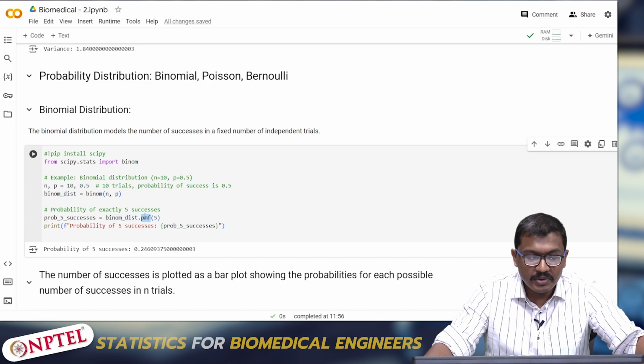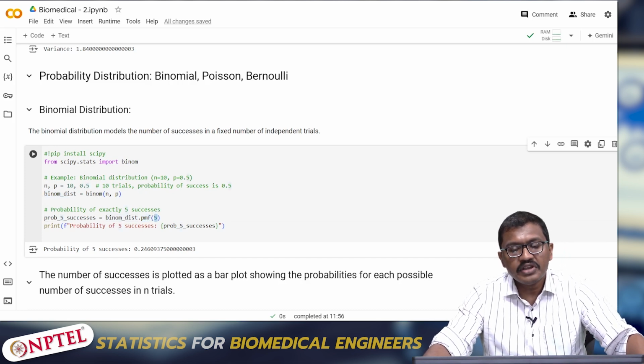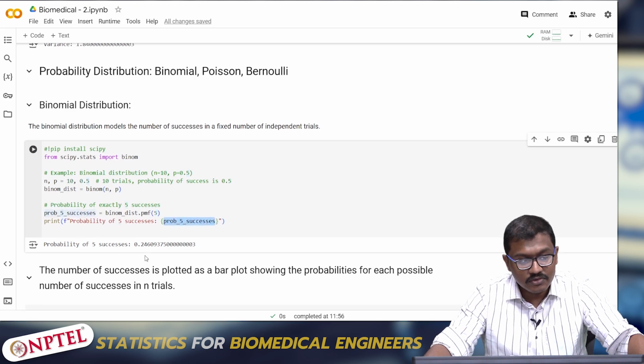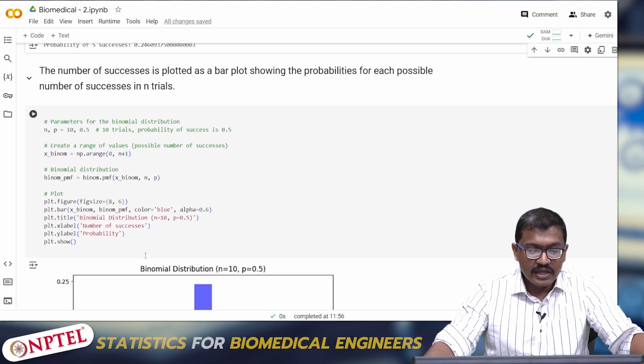Now I'm calculating the probability mass function of exactly 5 successes. So what will be the probability of 5 successes when the number of trials is 10 and the probability of success is 0.5? The probability of 5 successes will be 0.2460. To illustrate this, I have declared it in a bar diagram actually.